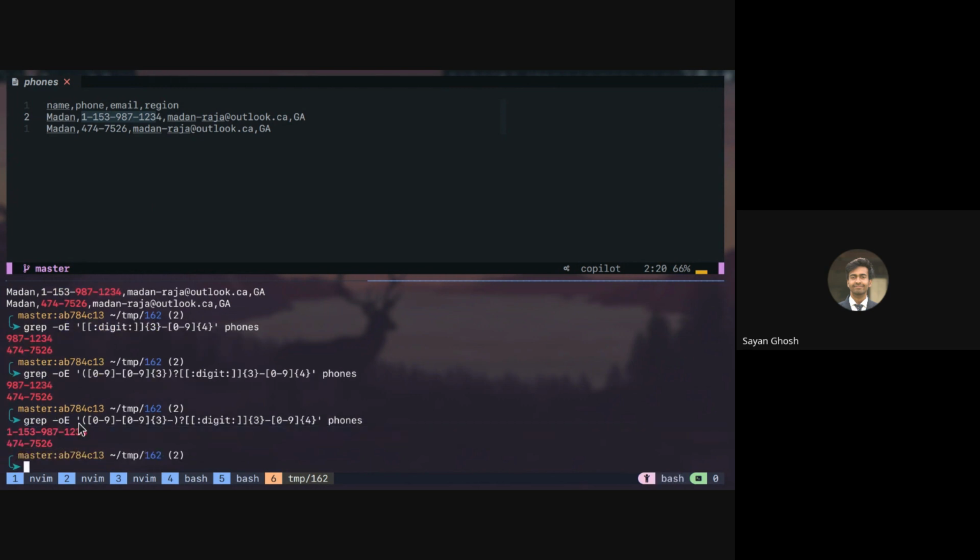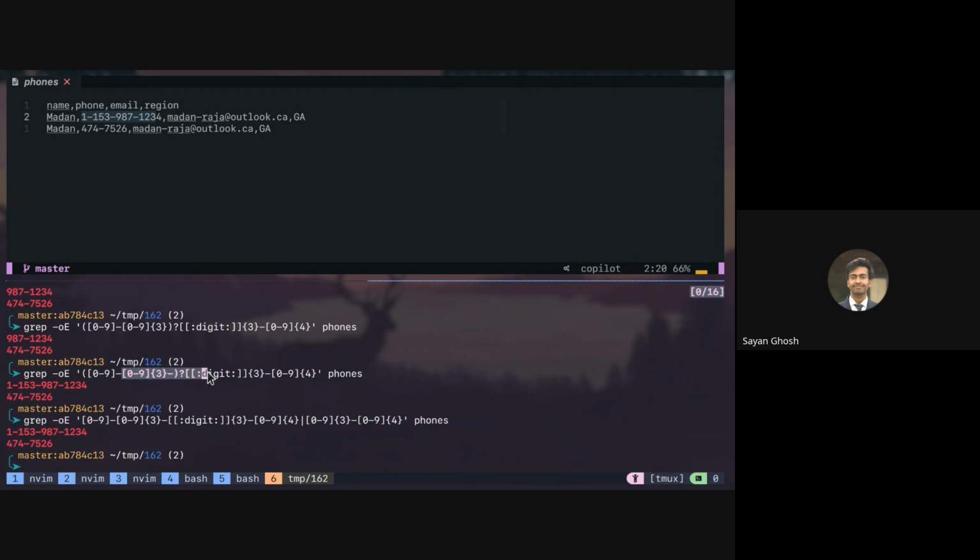So this is basically one of the ways to match it, or we can just put the entire thing and then give an or. So I can just say this entire thing, or basically the same thing but only the last part. So 0 to 9 present 3 times, and then dash, and then 0 to 9 present 4 times. Actually, we don't need the grouping because the entire thing is part of our regex. So this is also one way of doing this, and this is also one way. Because the second part is just a sub part of the first part.